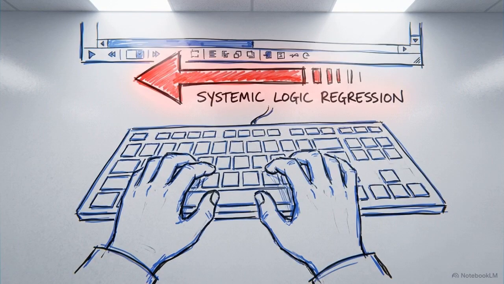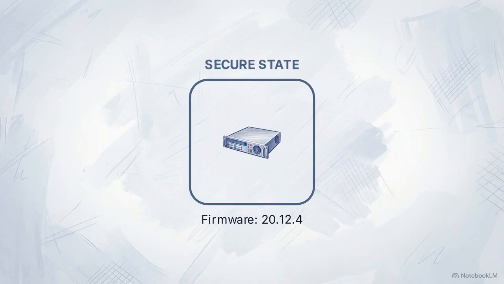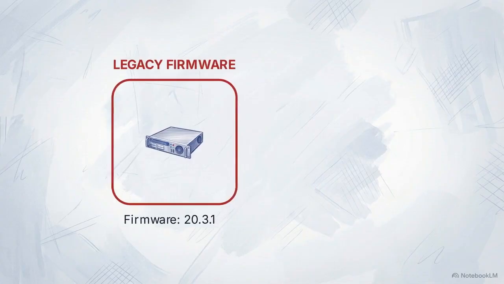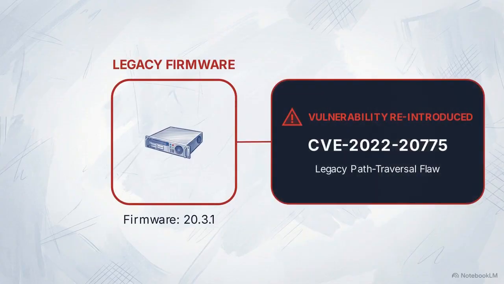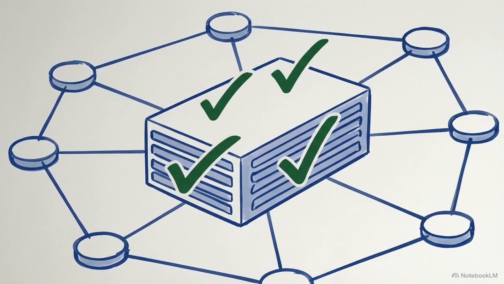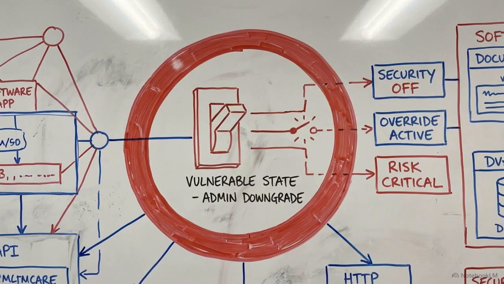UAT-8616 resolves this by using their netadmin privileges to actively downgrade the software on the Cisco Catalyst SD-WAN controller. The controller version regresses, moving from a secure state back to a legacy firmware version. This move reintroduces a legacy vulnerability that had been previously patched by Cisco. This subverts traditional security monitoring, which is designed to identify malware payloads rather than administrative version rollbacks. The attacker transforms a hardened system into a vulnerable one using internal administrative functions.